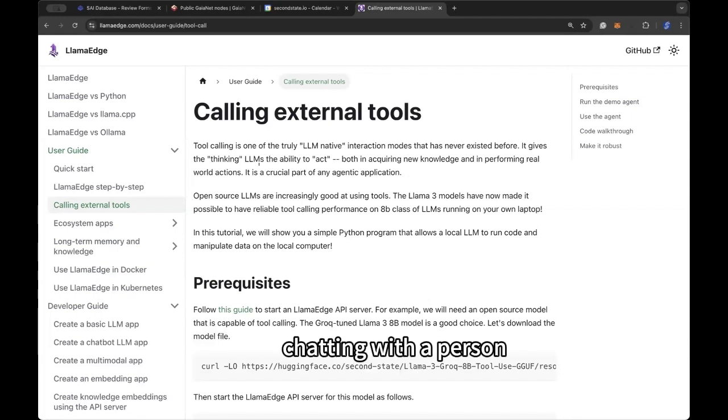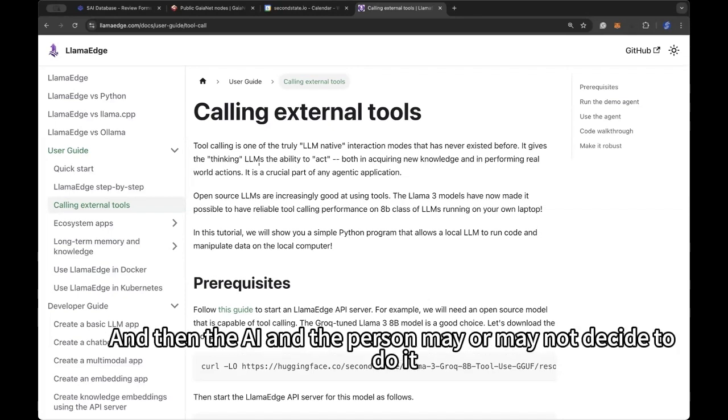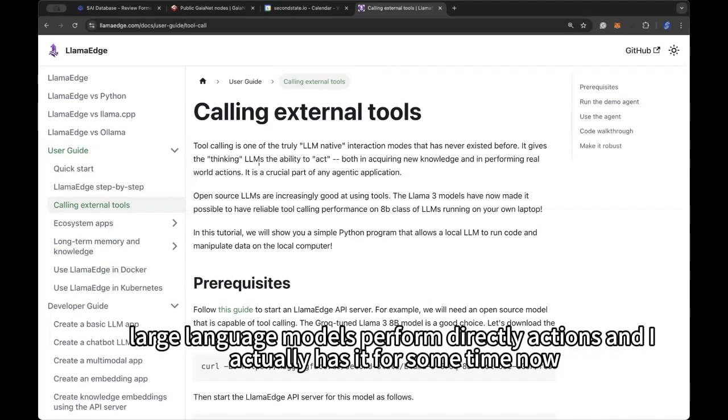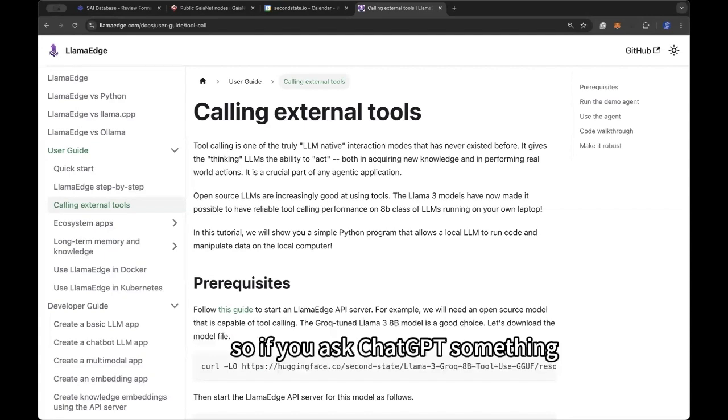Instead of a person chatting with it, and then the AI tells you to do something, and the person may or may not decide to do it, right? So this allows large language models to perform direct actions, and OpenAI actually has had it for some time now, right? So if you ask ChatGPT something, it may decide to search the internet, to trigger some web service and get the result back.